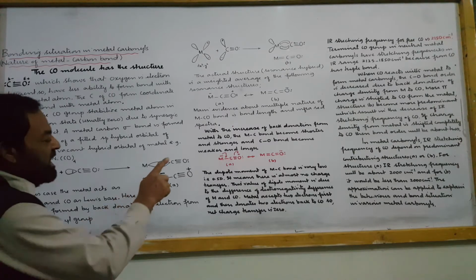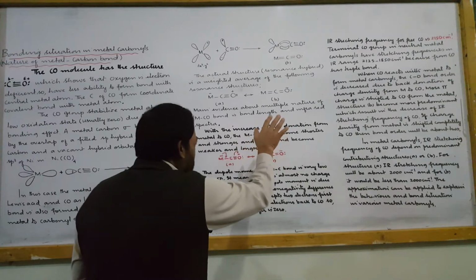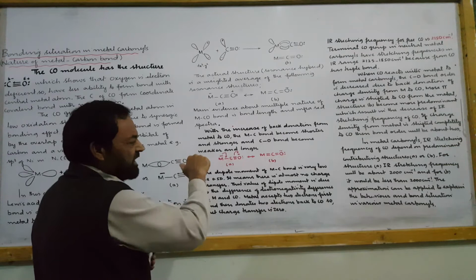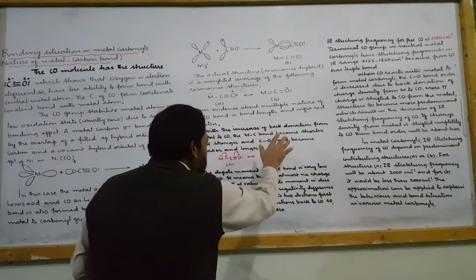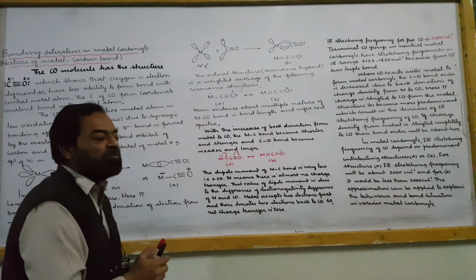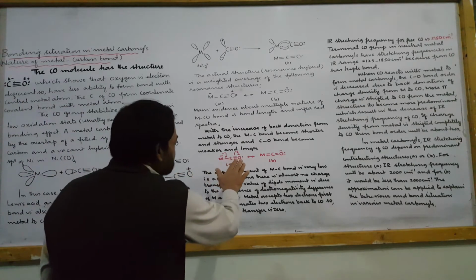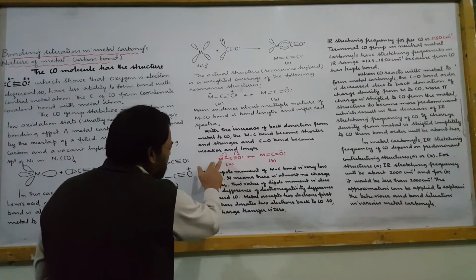It means the metal-carbon bond becomes shorter and stronger due to back donation, the synergic effect, and the CO bond becomes weaker and longer. A longer bond is always weaker, a shorter bond is always stronger. These resonance structures can be shown by the shifting of electron cloud as shown here.